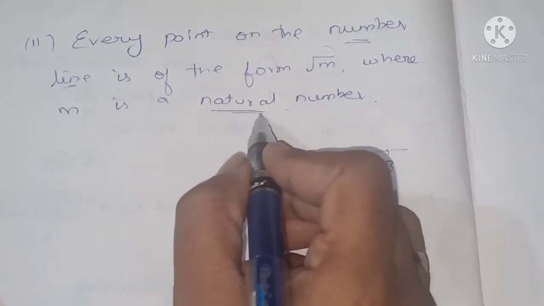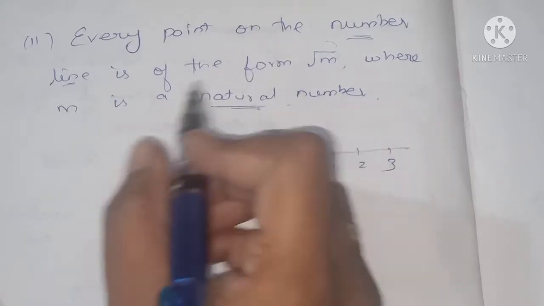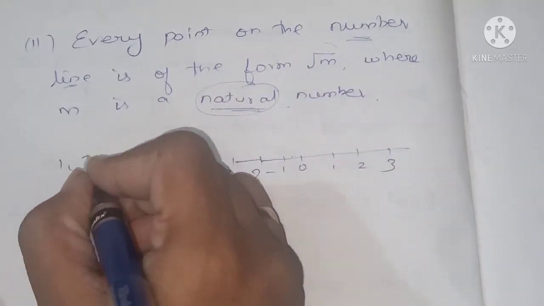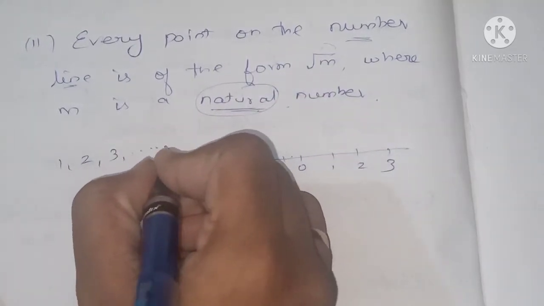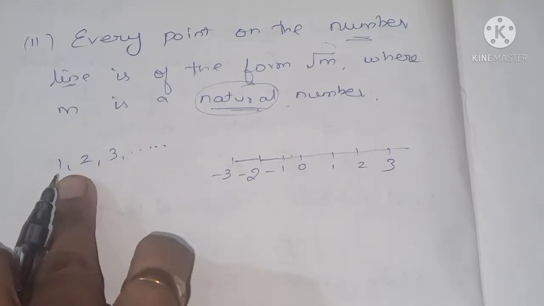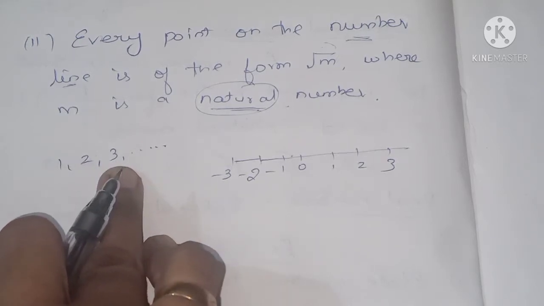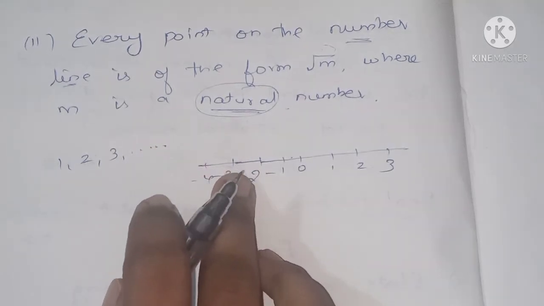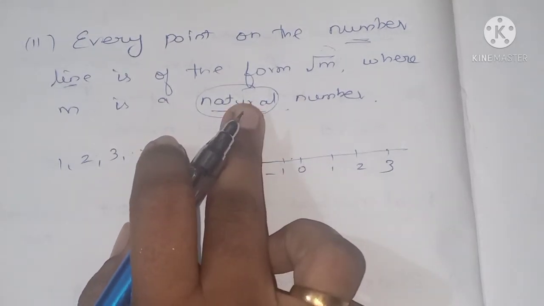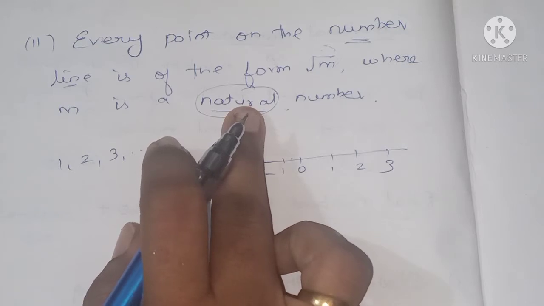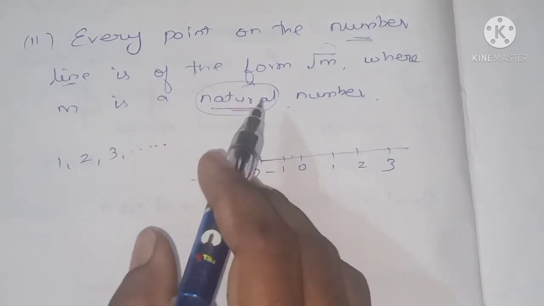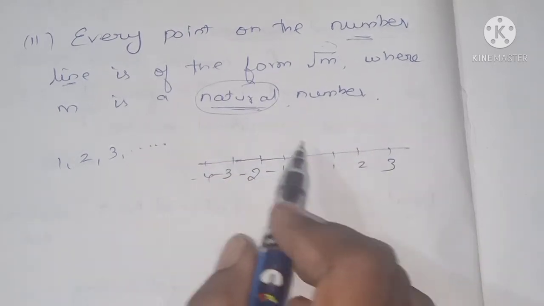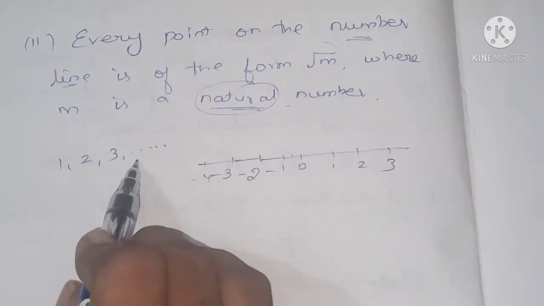So first of all, what is a natural number? Natural numbers start from 1, 2, 3 and so on. All the positive values, starting from 1, 2, 3 and so on, we call natural numbers. Negative values do not belong to natural numbers. So no negative number can be the square root of any natural number. Is it clear? Because natural numbers are positive values.